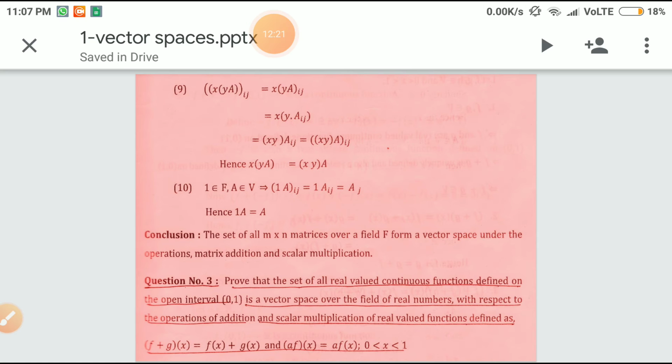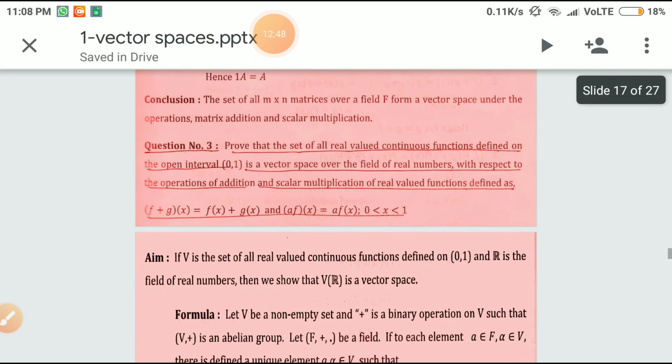Now we have the third problem. Prove that the set of all real valued continuous functions defined on the open interval 0, 1 is a vector space over the field of real numbers with respect to the operations of addition and scalar multiplication of real valued functions defined as f plus g of x is equal to f of x plus g of x, and af of x equal to a times f of x for all x that lie between 0 and 1.